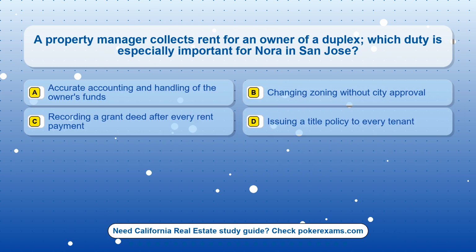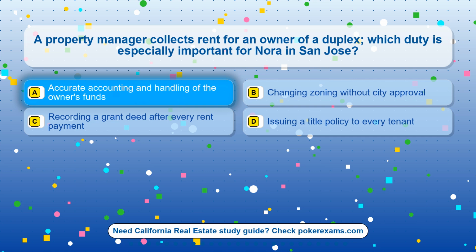Question 14. A property manager collects rent for an owner of a duplex. Which duty is especially important for Nora in San Jose? Option A. Accurate accounting and handling of the owner's funds. Option B. Changing zoning without city approval. Option C. Recording a grant deed after every rent payment. Option D. Issuing a title policy to every tenant.